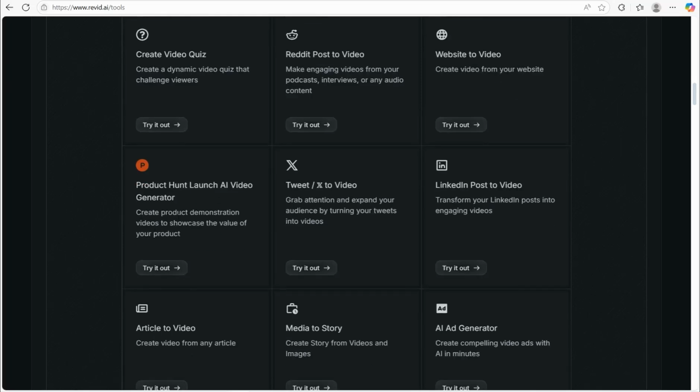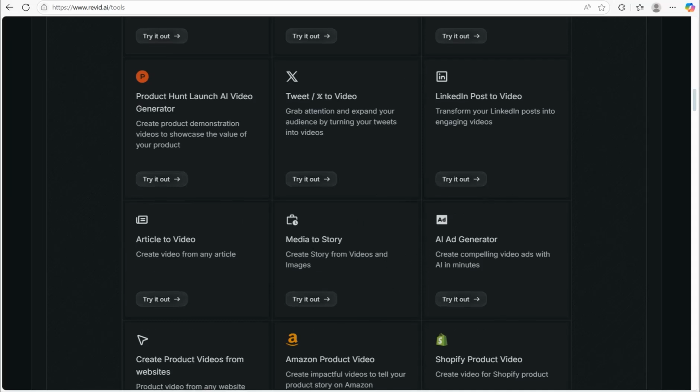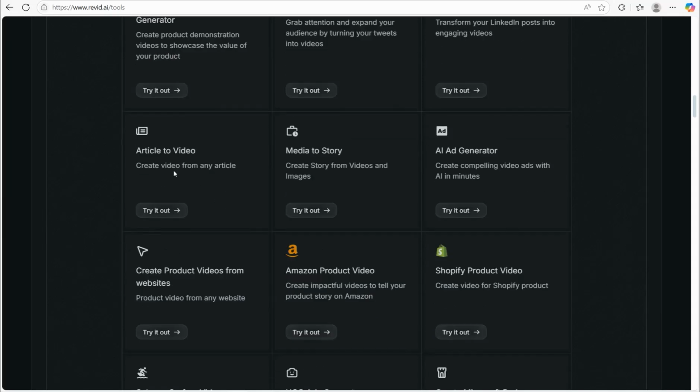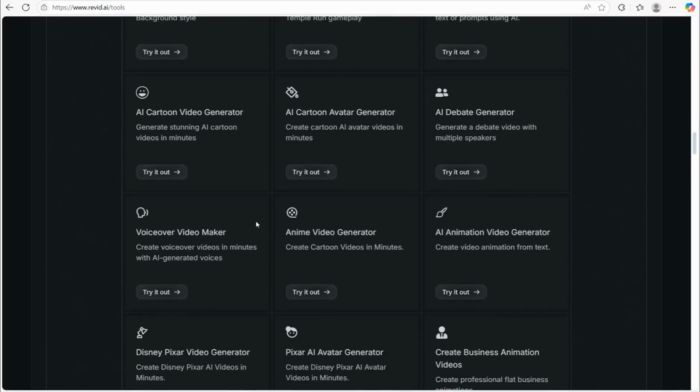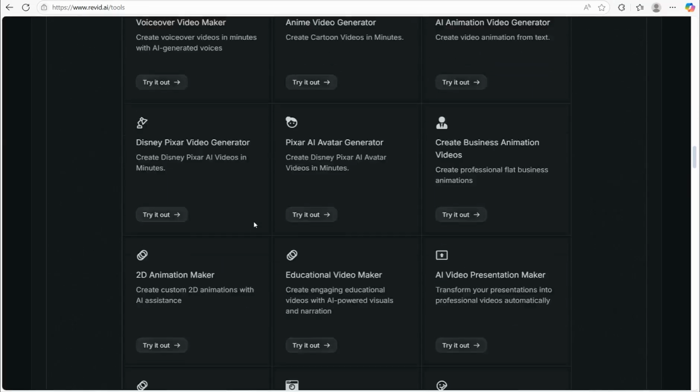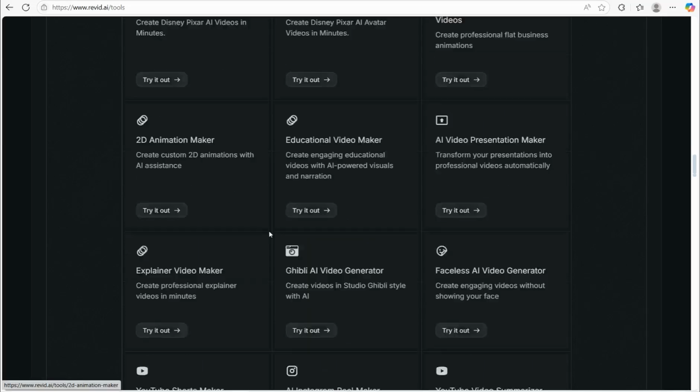Here you can even pick any product review on Product Hunt and convert it to an amazing video that reviews this product, as you see. Or you can get a tweet and convert it to video, LinkedIn post, AI ad generator, media to story, article to video, Amazon product video, and so on and so forth. Here you can find huge amounts of AI tools to convert anything to video, literally.